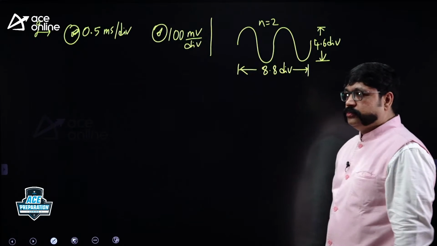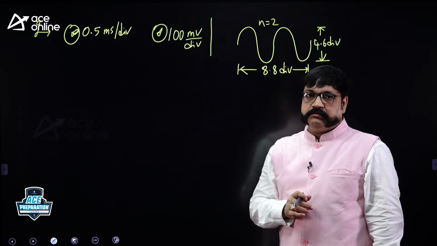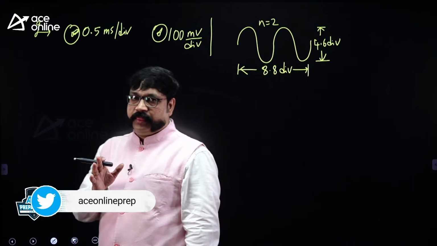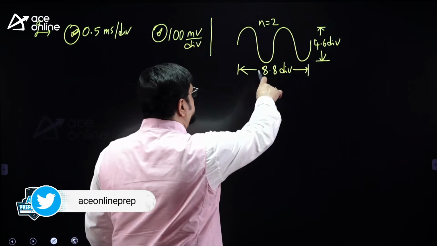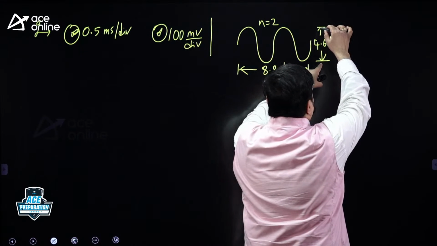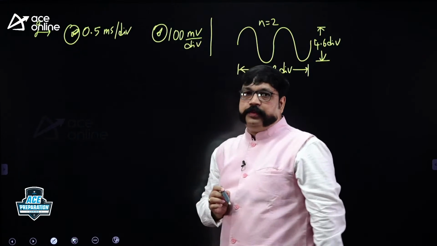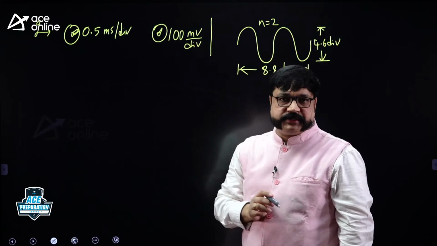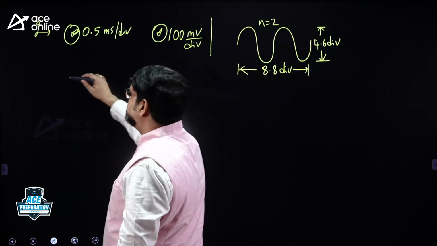And what are they asking you? The RMS voltage and the frequency. There is a formula. This is what you did in the lab. You don't directly calculate the RMS voltage. When you see the steady image on the screen, count how many vertical divisions are occupied by the signal. Multiply it with the volt per div, and that will give you the peak to peak voltage. Half it, you will get the peak voltage. Then use the formula for RMS.